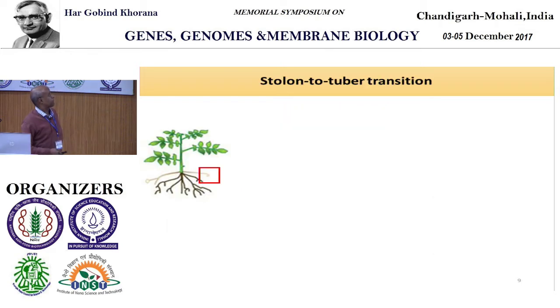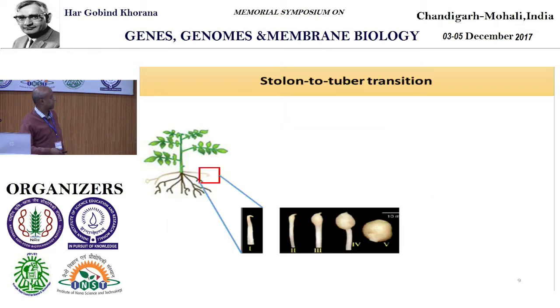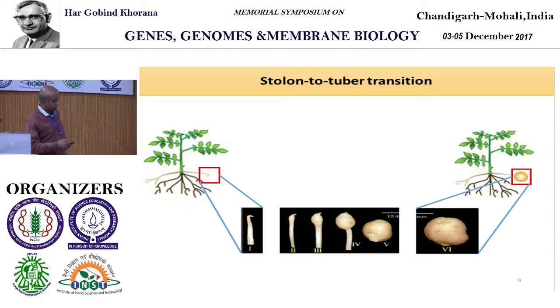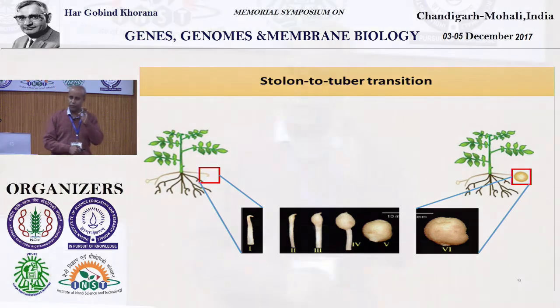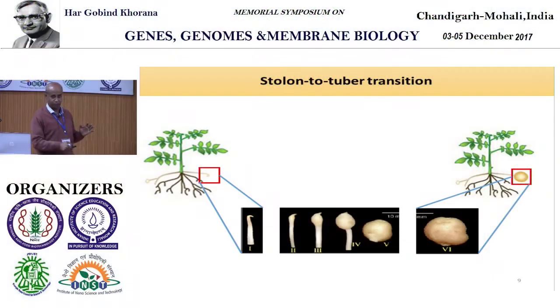If you look at this slide cartoon, it will be much easier to understand. Look at this transition of this organ. From this organ it develops a hook-like structure. From this hook-like structure, it gradually swells up, right? And this swelling basically allows sucrose, photosynthate, to accumulate. A lot of cell division changes, cell fate changes, and developmental changes happen in this organ, and finally this makes a big tuber for us.